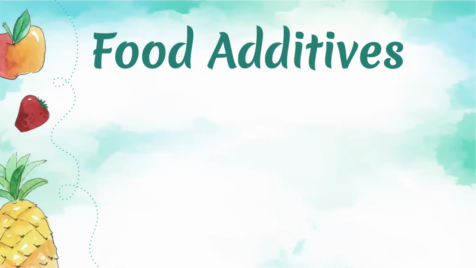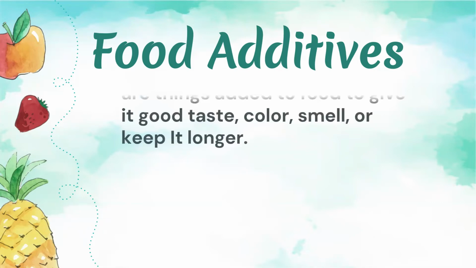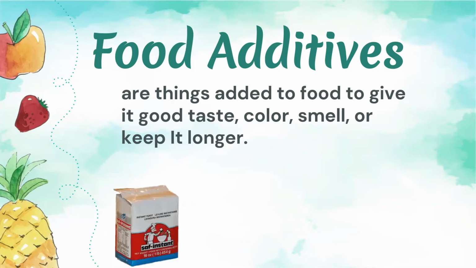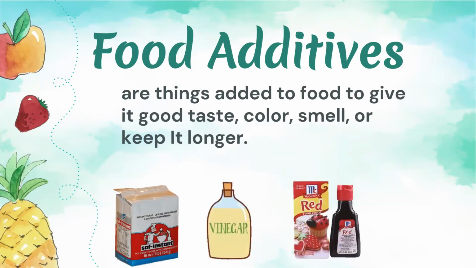To stay healthy, we should eat enough healthy food to fit our gender and age. Also, we have to think about the types and amount of food additives in the food we eat. So what are food additives? These are things added to food to give it good taste, color, smell, or keep it longer. Some examples of food additives are yeast, vinegar, food colorings, sweeteners, and other preservatives. Food additives are made from animals, plants, minerals, or by chemical processes in the factory.